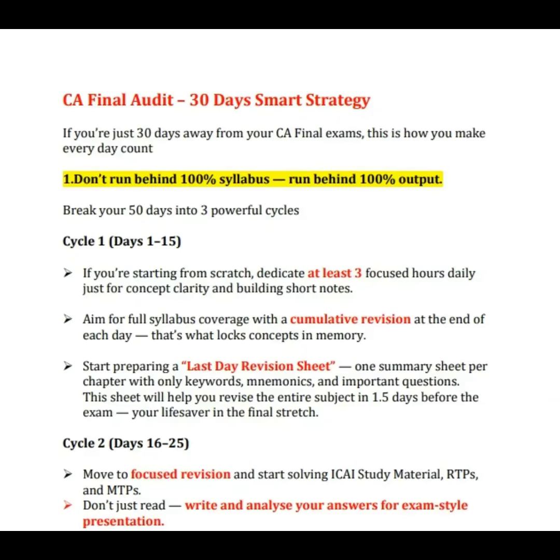This is a CA Final Audit 30 days March strategy video. This is not for the people who have completed the syllabus. So let's start. Don't go for 100% syllabus at this point of time. You just choose such chapters which will be coming for your exams, okay? Try to go for the past year trends, okay? I'm not saying that the same will be reflected in your exams, but you go for ICAI mark weightages. You prepare accordingly, then you will get the marks, okay? You just concentrate on 100% output.